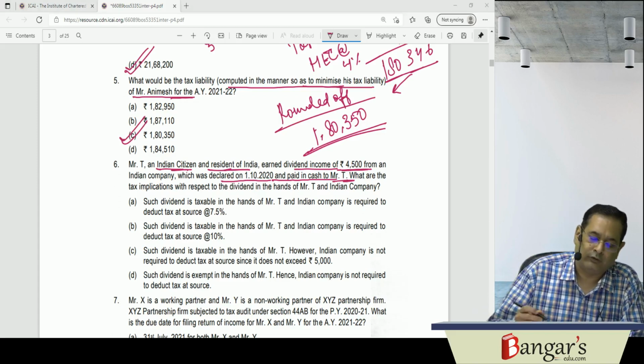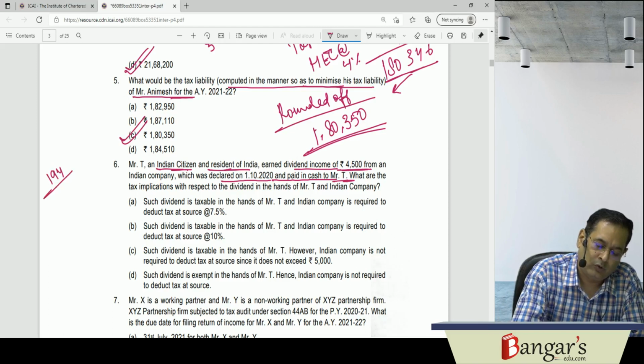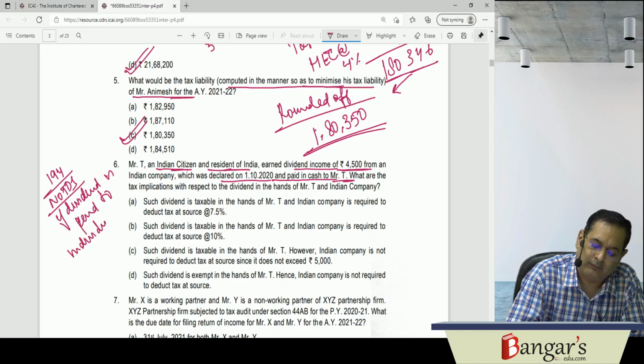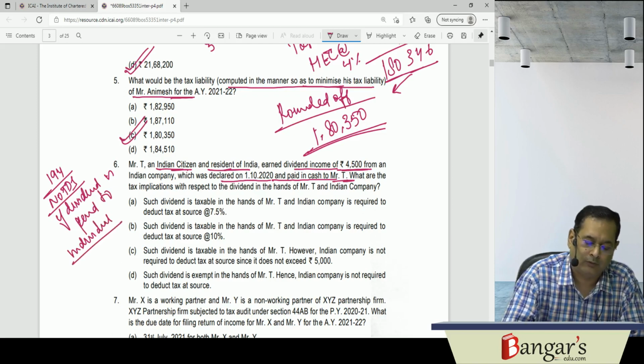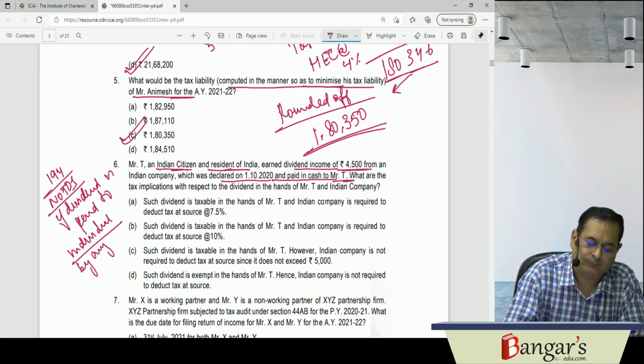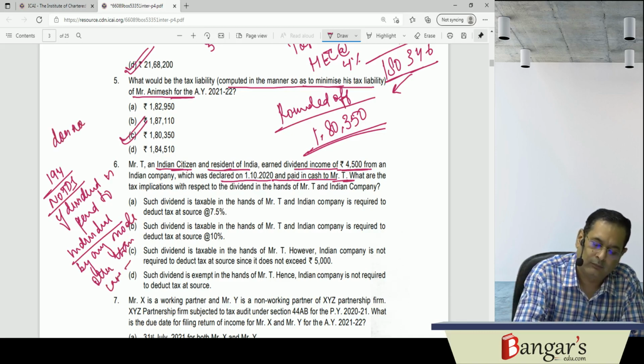Now here under section 194, no TDS if dividend is paid to an individual, otherwise than by way of cash, by any mode other than cash, and when the same does not exceed rupees 5,000.